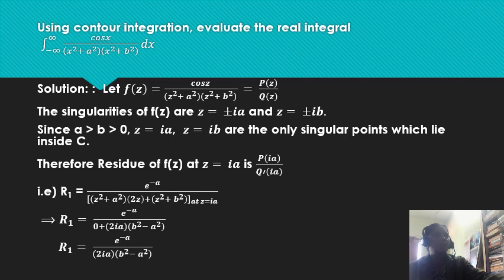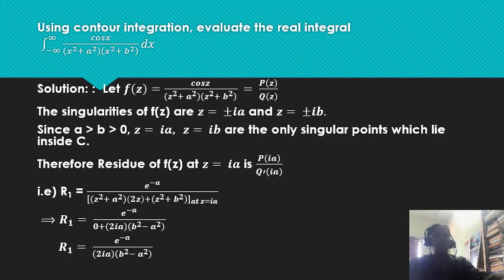So similarly, using Cauchy's integration, we can evaluate cos x by x square plus a square into x square plus b square. So that is equal to p of z by q of z. z equal to plus or minus ia, z equal to plus or minus ib, a greater than 0, b greater than 0. So z equal to plus ia, z equal to plus ib are the only poles that lie inside C. So we calculate R1 and R2. R1 is at the point z equal to ia. R2 is at the point z equal to ib.